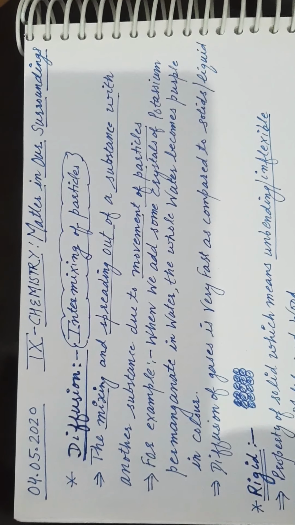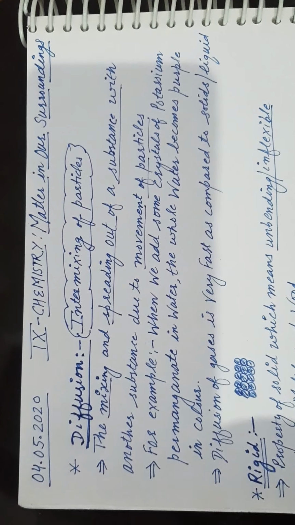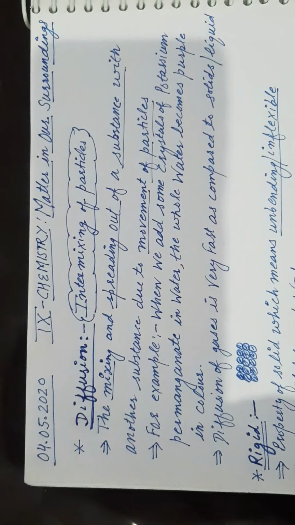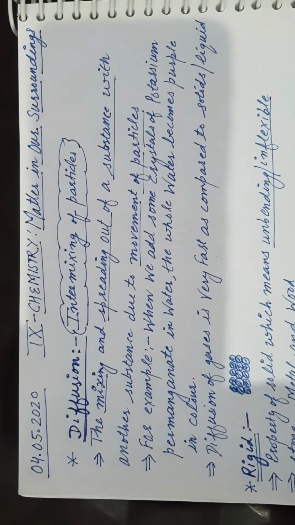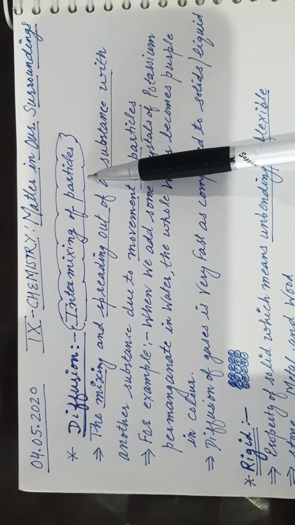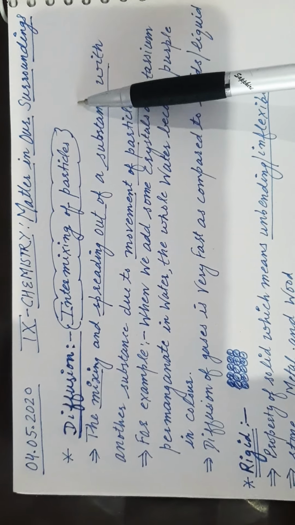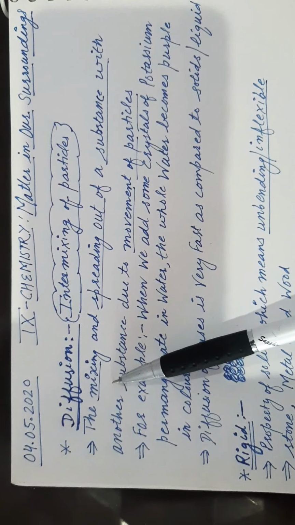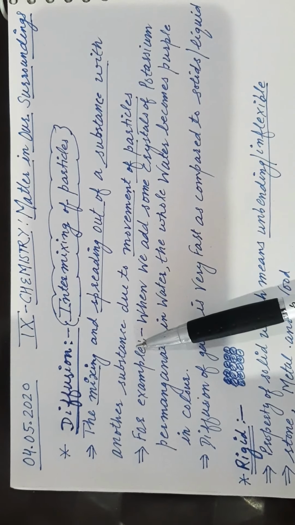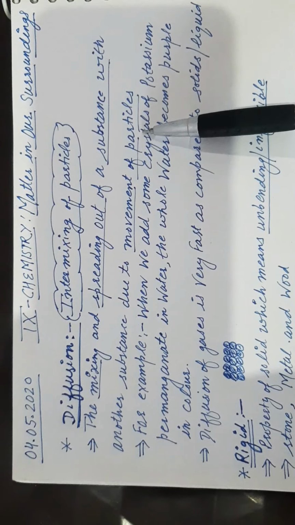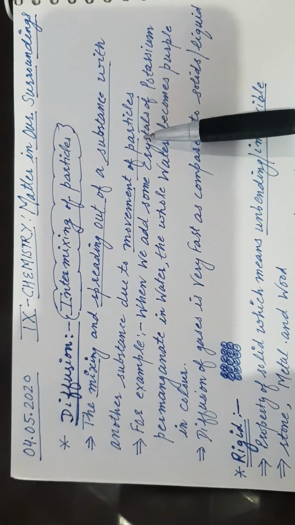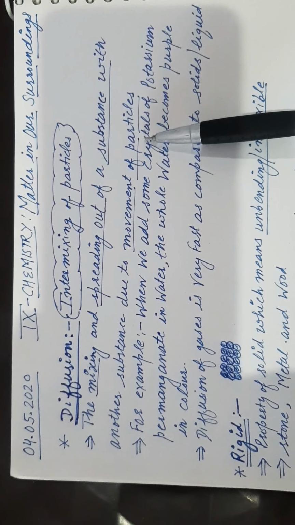Hello, good morning, students. Today we will discuss some terms which are very important in the chapter Matter in Our Surroundings. First important term is diffusion. Simply, it is known as intermixing of the particles of two different substances, and it may be defined as the mixing and spreading out of a substance with another substance due to movement of particles, called diffusion. It is the process of two different substances in which they can intermix with each other.